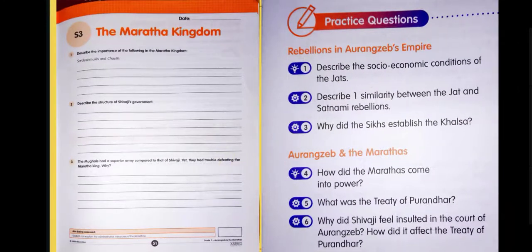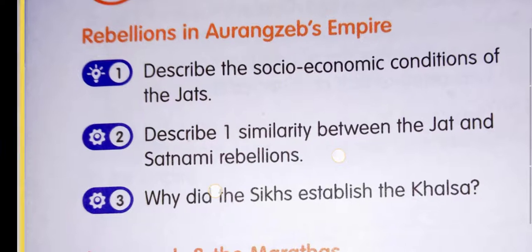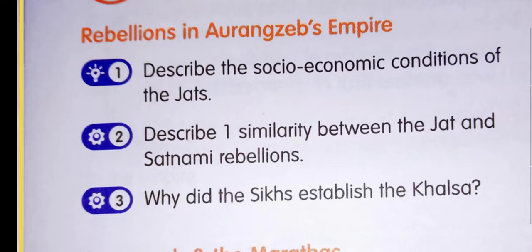Now, come to the practice question. Describe the socio-economic condition of the Jats. They were rich, but they were not considered of equal status. One similarity between the Jats and Satnamis: both were peasants and both believed in monotheism. Why did the Sikhs establish the Khalsa?